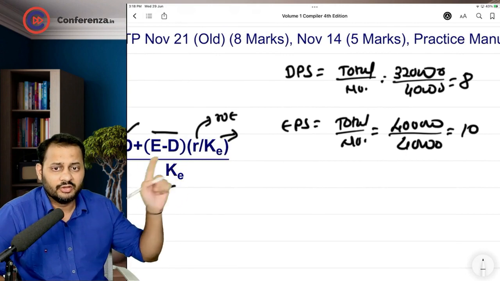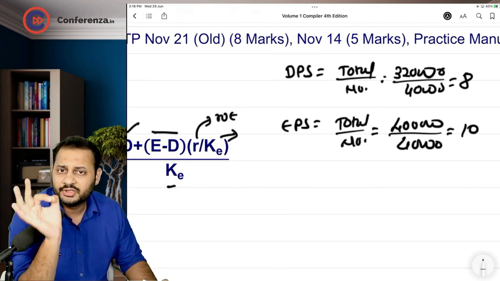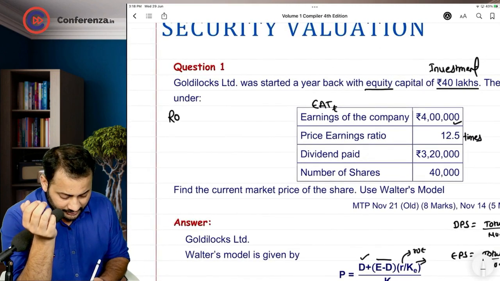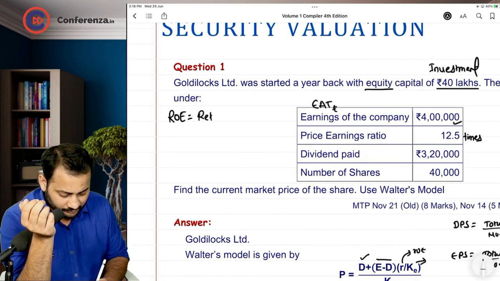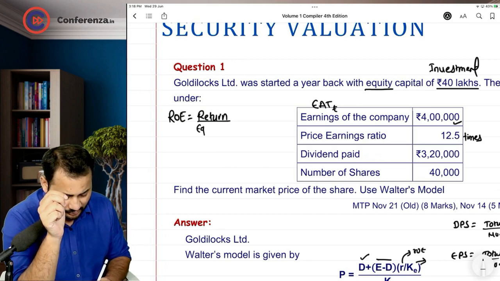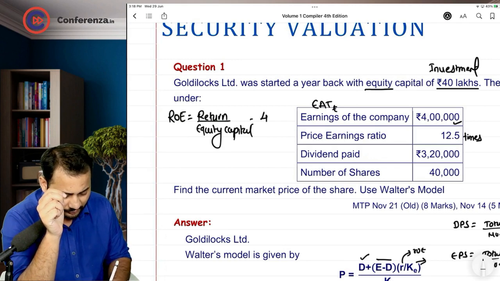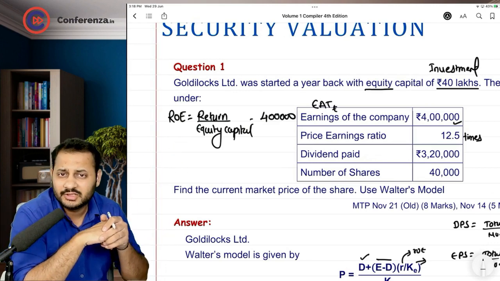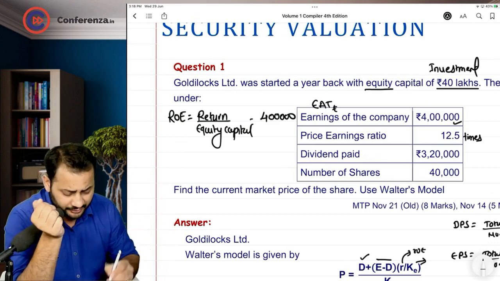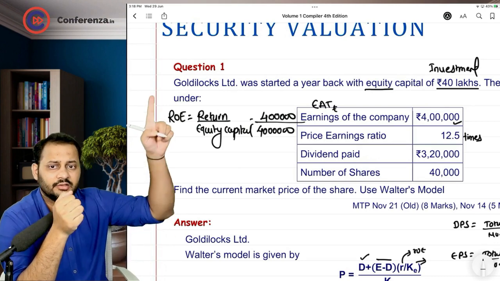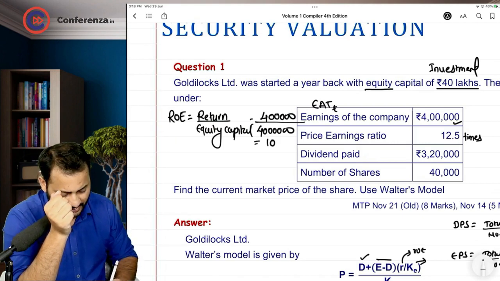Then comes the return on equity. There is no direct information regarding the return on equity, so we will have to calculate it. First understand what return on equity is. It's very simple. In the numerator, we put the return for the equity capital, and in the denominator, the investment in equity capital. Your return is 4 lakh rupees. If I'm not wrong, the earnings of the company for this year is 4 lakh. That is nothing but the returns to the equity shareholders. And the investment that they made was 40 lakhs, isn't it? So this comes to 10%.